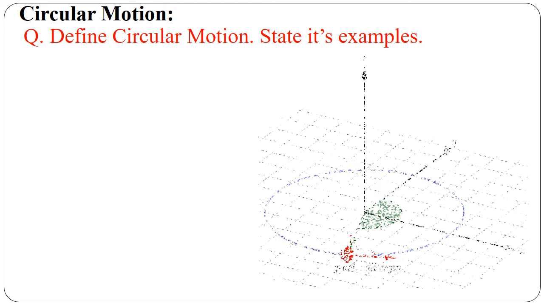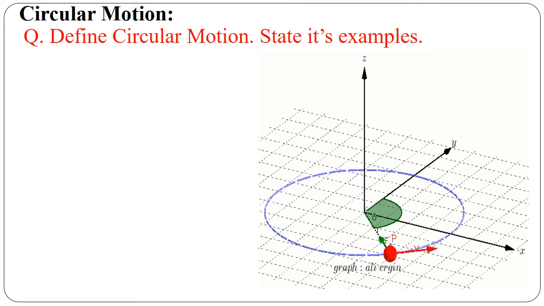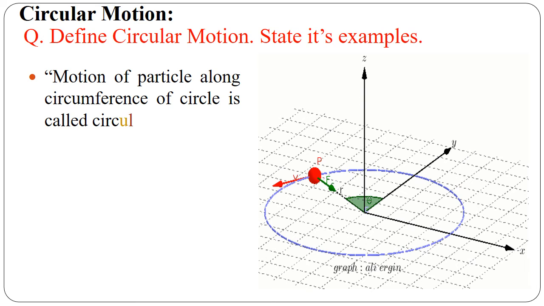Let's see the image. We have that red particle P which moves along the blue line, that is the circumference of a circle with radius r. So we can say that particle P is performing circular motion. Hence, circular motion is defined as the motion of a particle along the circumference of a circle. So what is the definition of circular motion? The motion of a particle along the circumference of a circle is called circular motion.